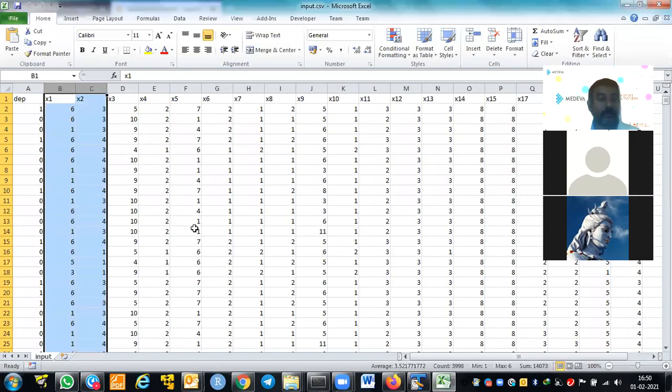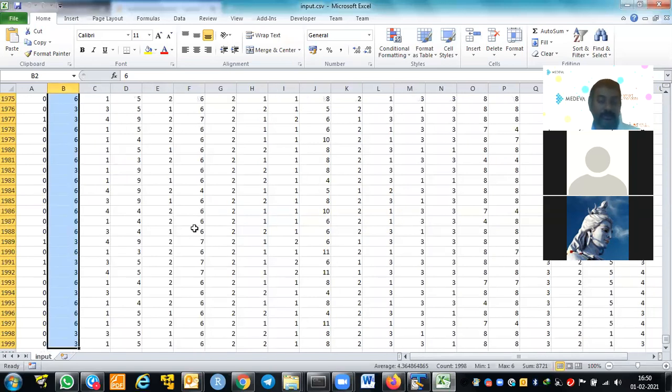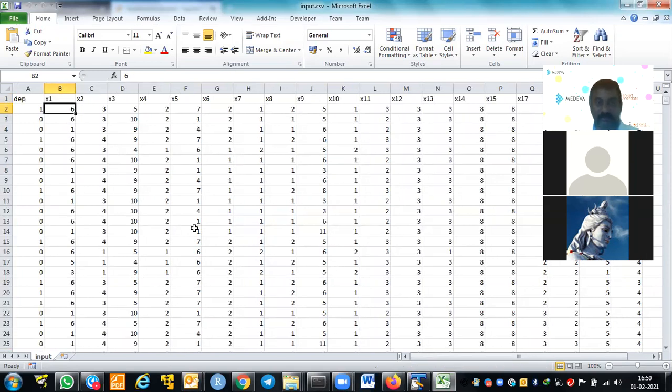But when we are working with categorical variables, we always need to create dummy variables, because values 1, 2, 3, 4, 5 are categories. We cannot say that 6 is greater than 1, or 5 is greater than 4. Those kinds of relations do not exist. Hence, we need to convert all these variables into dummy variables. That means if x1 has 6 categories, it will become 6 variables. If x2 has 5 categories, it will become 5 variables.